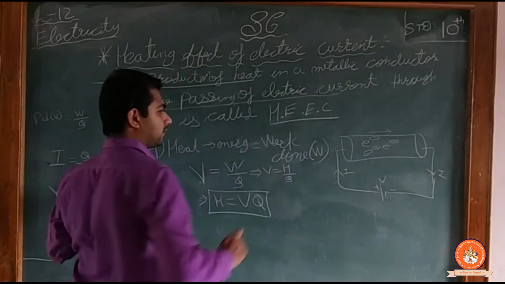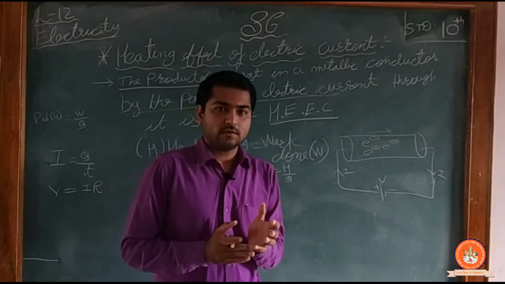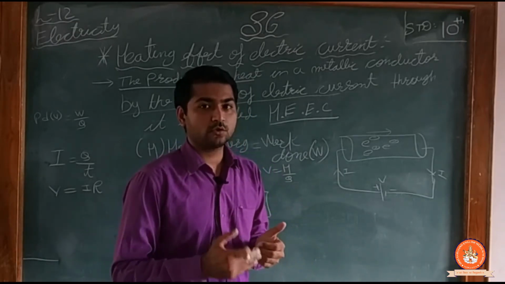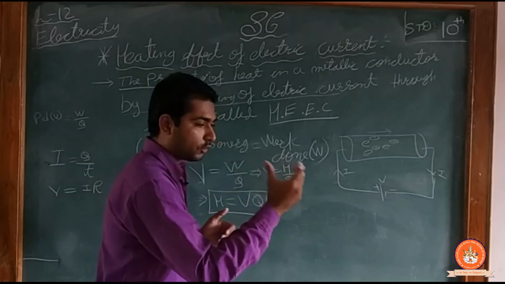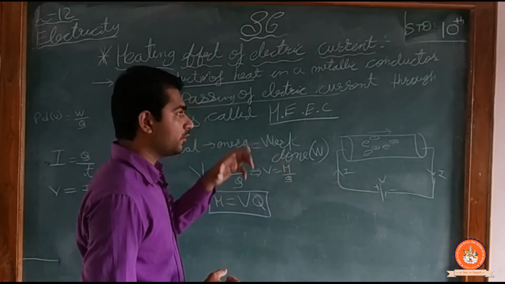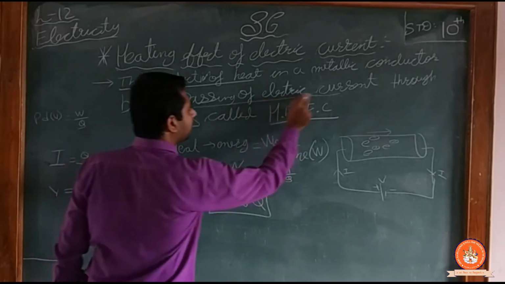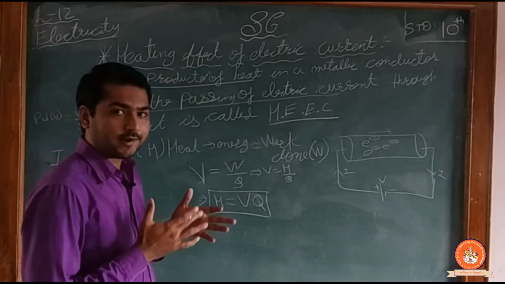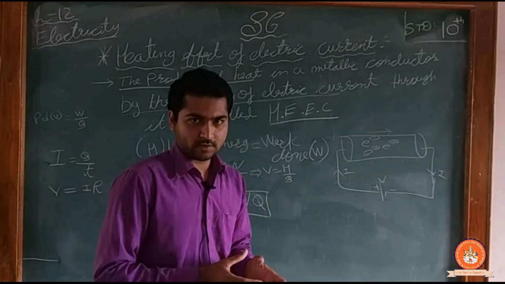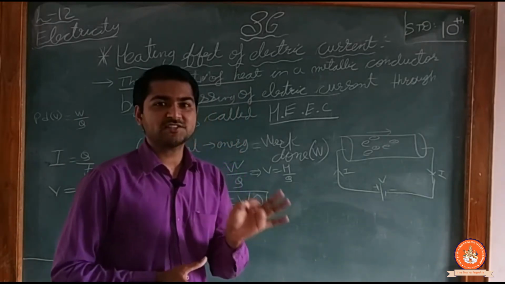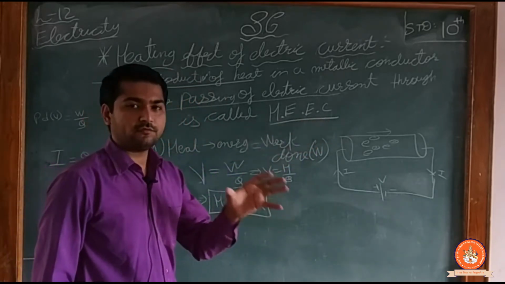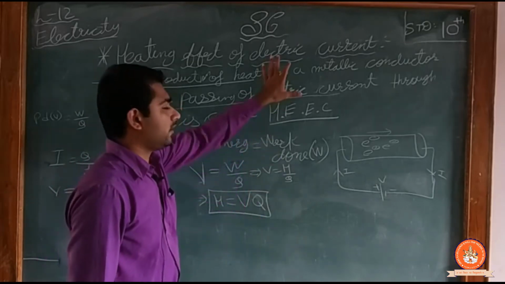First of all, we will understand this. The production of heat occurs through a metallic conductor. How is the heat produced? It is because of the passing of electric current. When I pass the electric current through a metallic conductor, the production of heat is known as HEEC. HEEC means heating effect of electric current.